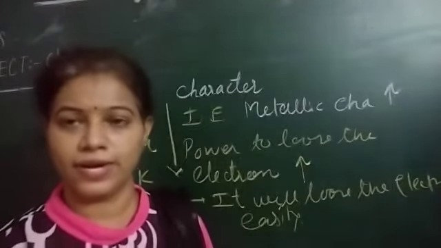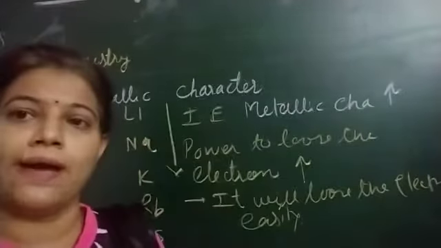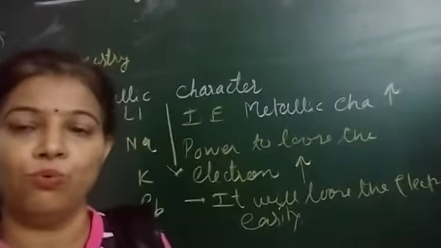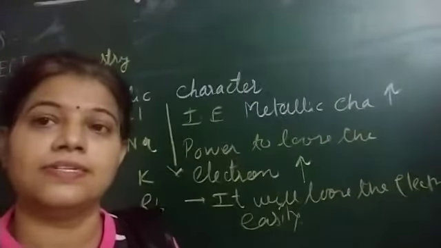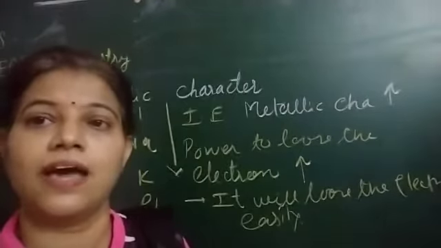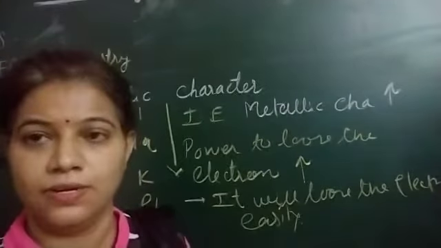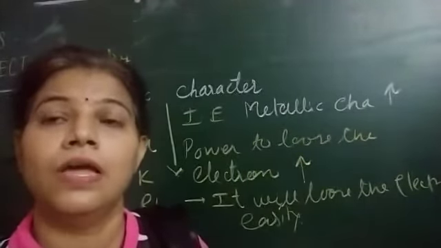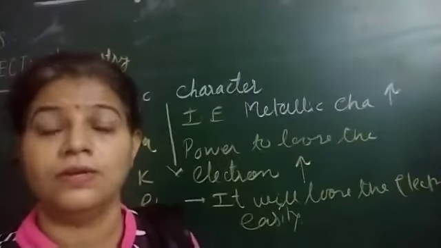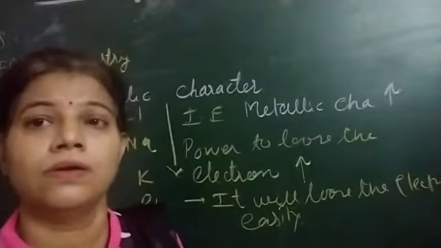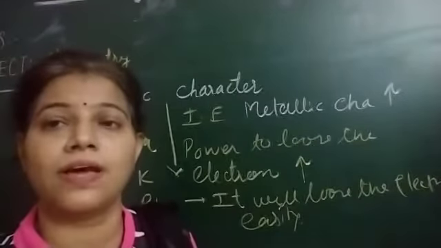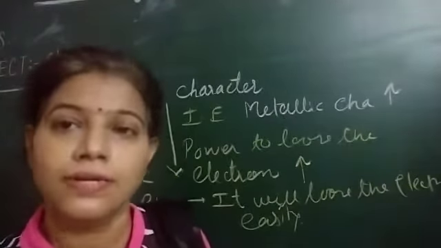You are getting my point. So remember, as we move from top to bottom, with the increase in atomic size, decrease in ionization energy, and decrease in electronegativity, the metallic character goes on increasing, while the non-metallic character goes on decreasing.